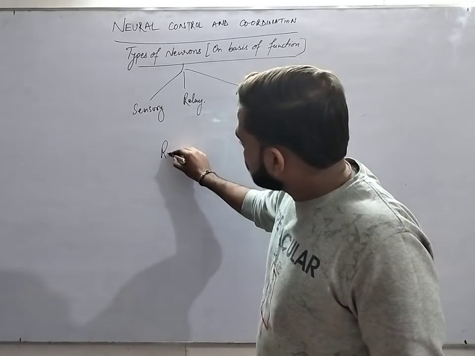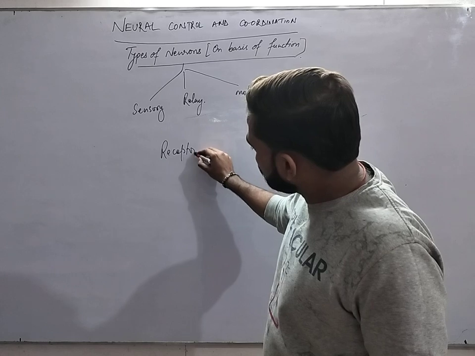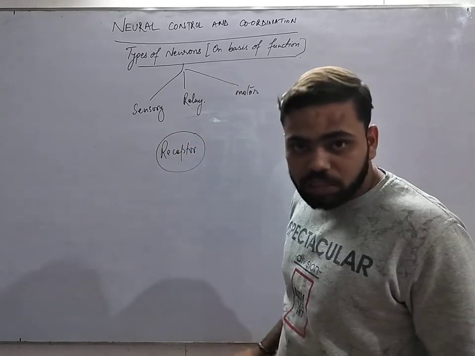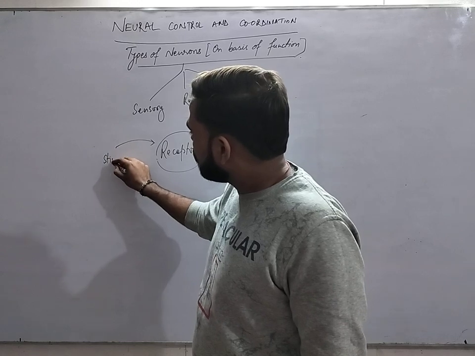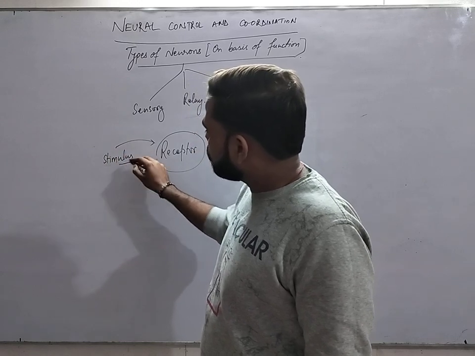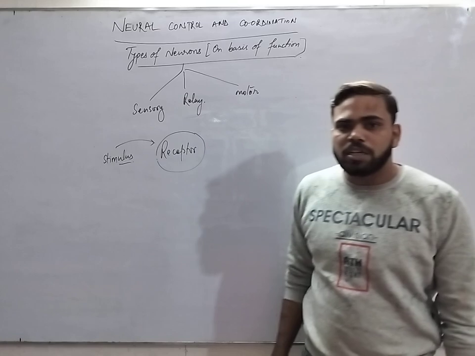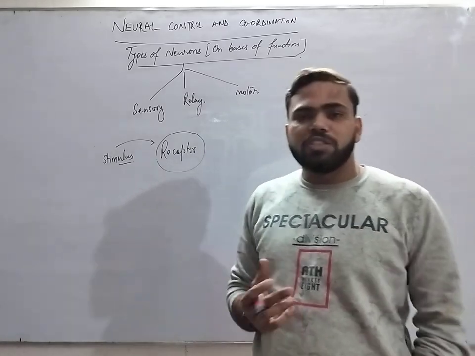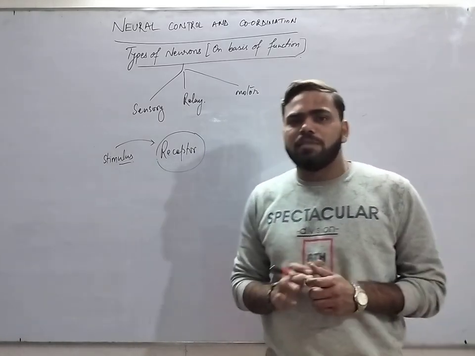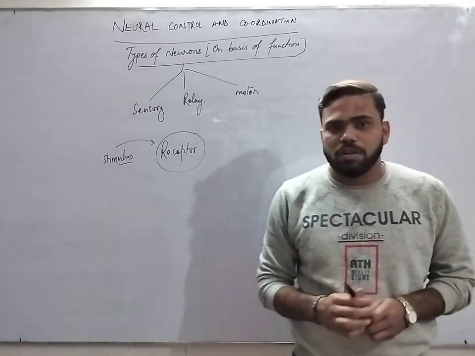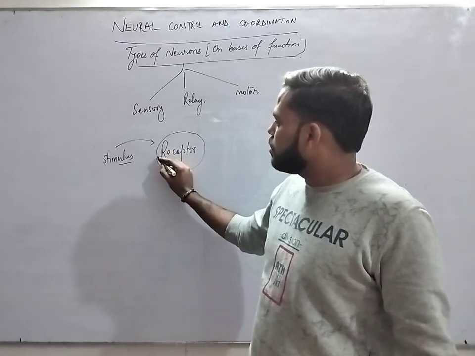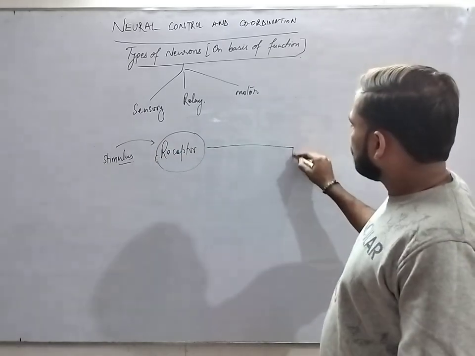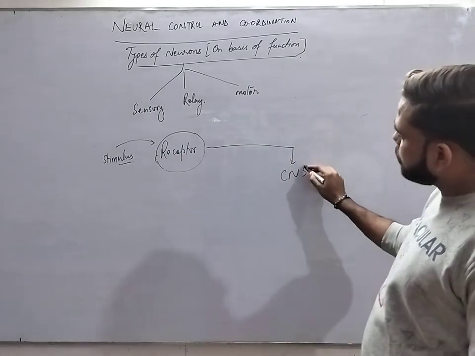We know that there are receptors in the body which receive the stimulus. I hope, my dear students, the concept of stimulus is clear. Stimulus is nothing but a sudden change in the body. So the receptor will receive the stimulus and give it to the central nervous system.